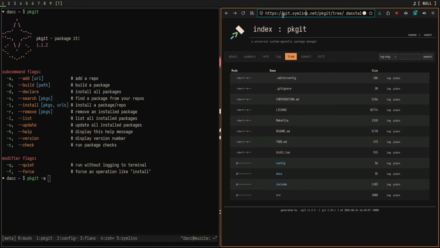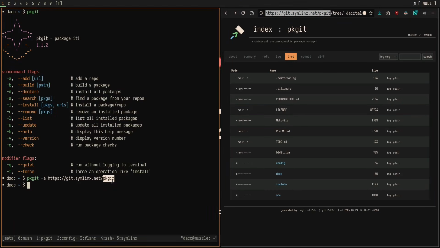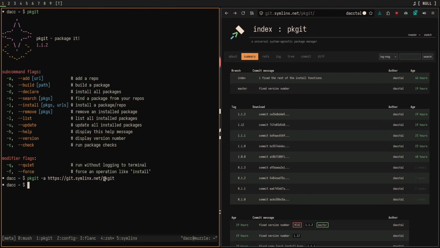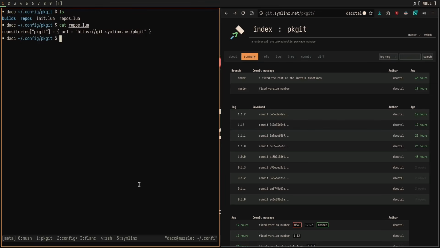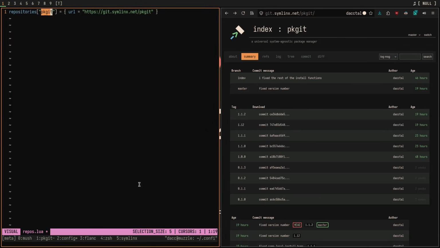And this works by just taking a URL, and then at the end of that URL, it will take the very last thing after the slash, and it will use that as the name for the package. So in this case, because this URL ends in pkgit, this means that we're adding a repo called pkgit, which is associated directly with this URL. If you wanted to change that, obviously all you'd have to do is go into your configuration file and change this to whatever name you want.